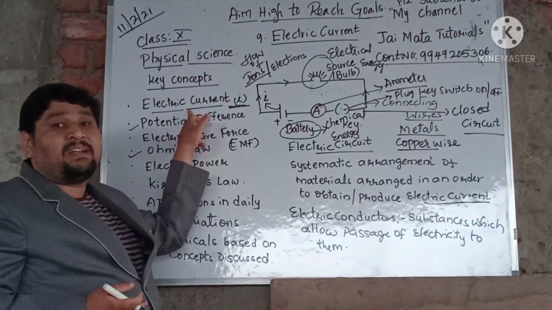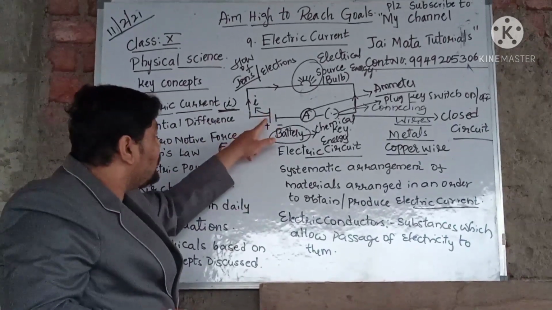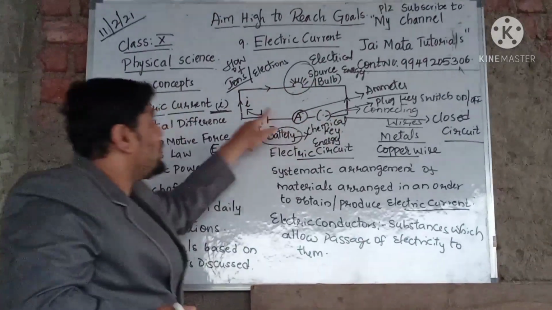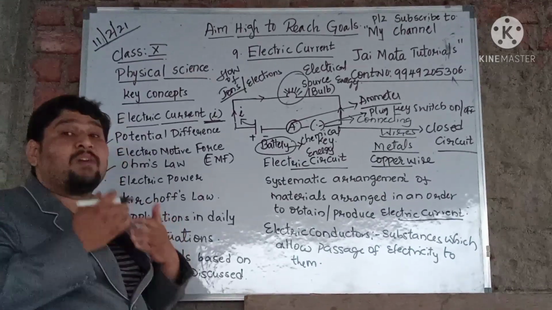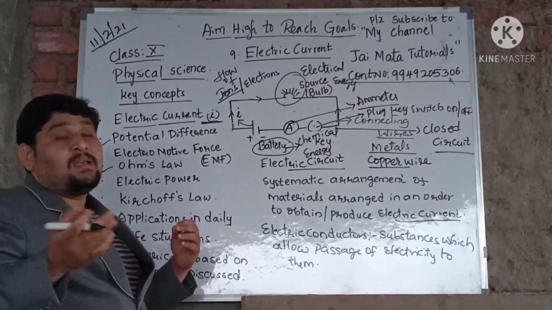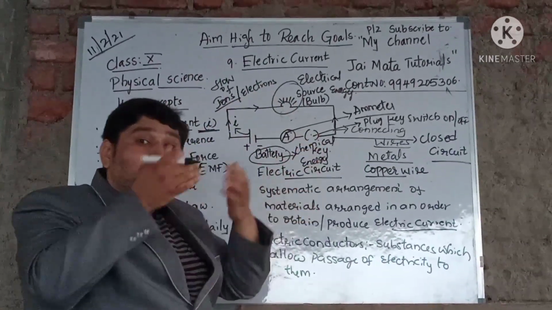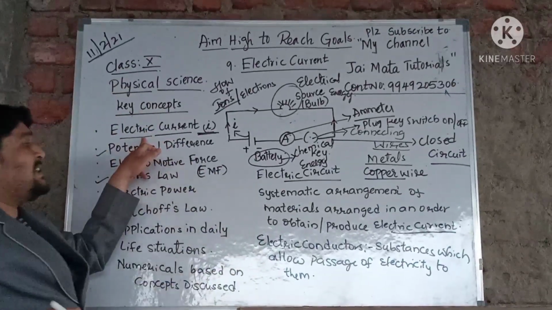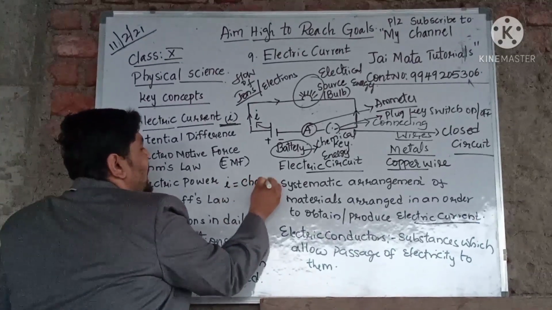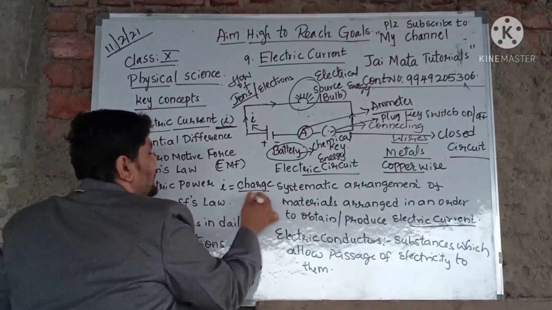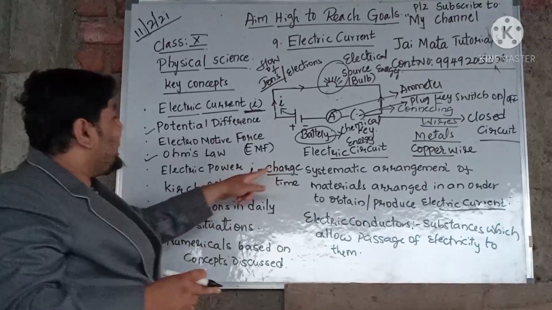So how are we defining electric current here? The amount of charge, or the flow of ions moving from one end of the conductor to the other end, the movement of ions or the charge of ions moving across an electrical conductor per unit time, is defined as electric current. So generally I write this current as I equals charge by time. The definition which we have defined in the form of a sentence, we are writing in the form of a formula.